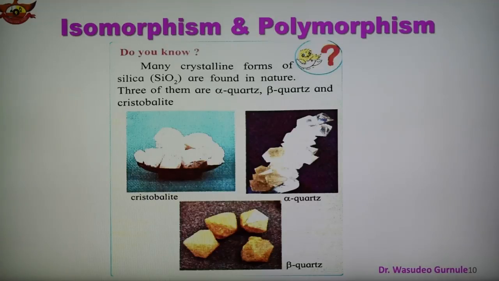Many crystalline forms like silica are found in nature, and here this form is shown. This is the picture of the three forms of silica: cristobalite, alpha quartz and beta quartz. So these are the polymorphs of the compound. In this way, these two important parts are there: isomorphism and polymorphism.